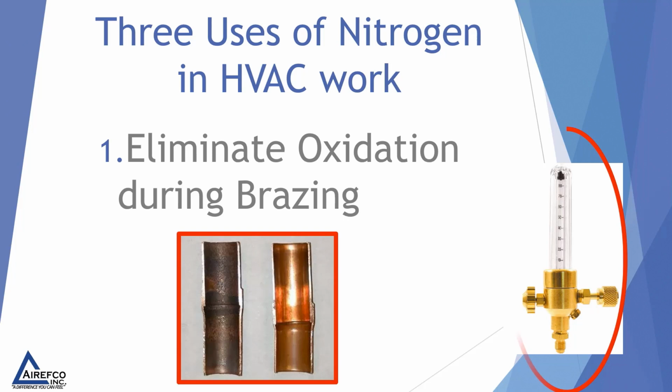We also recommend that you use a flow meter along with a nitrogen regulator to make sure that you have a very low flow of nitrogen throughout the system. While brazing, you don't want a very fast flow, because then you'll have problems brazing the copper tubing. With a flow meter, you just have the little ball that's in this glass tube floating just above the top of the brass, and this shows you that you have a very small amount of nitrogen flowing through the system.